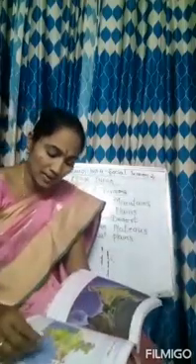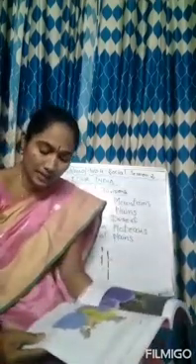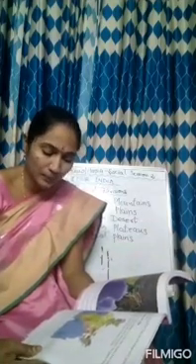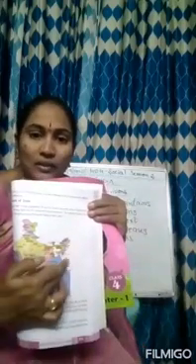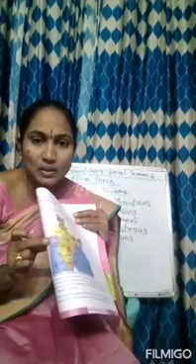Here in this map you can see the states. Where is Assam? Here. These states are called the 7 sisters. They are located side by side. Which states? Assam, Arunachal Pradesh, Manipur, Meghalaya, Mizoram, Nagaland, Tripura. This side is the east part of the country, and this is the north part of the country. This is the south part of the country, and this is the west part of the country.